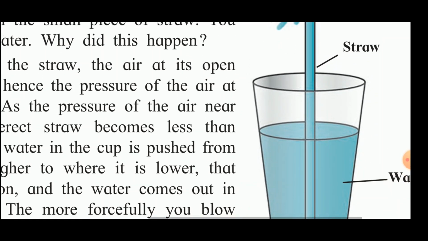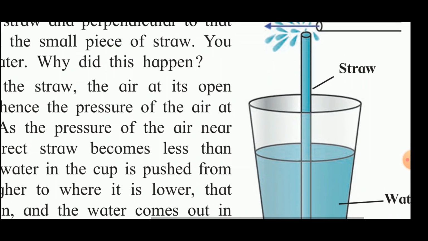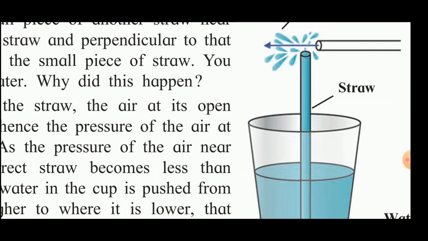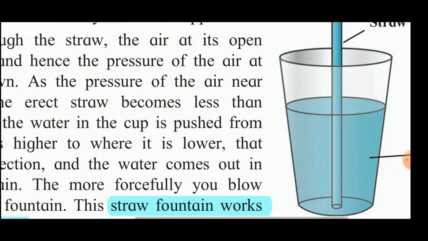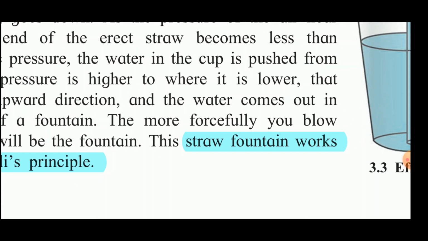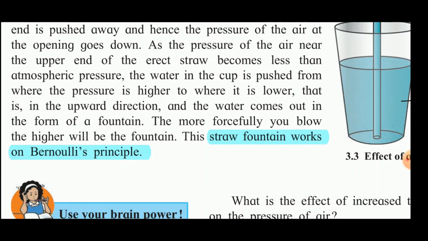So naturally the water flows from the higher pressure to the lower pressure, and so water is pushed up and it comes out in the form of a fountain. So the more air is blown by this horizontal straw, the higher the fountain will rise. So this means that this straw fountain works on Bernoulli's principle.